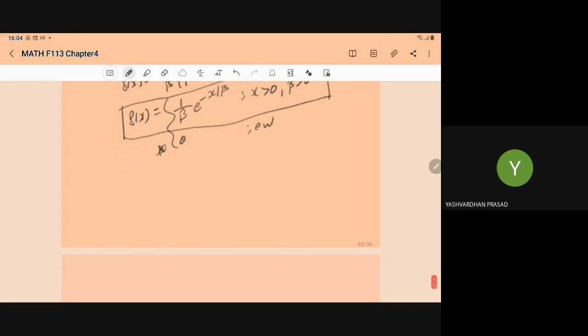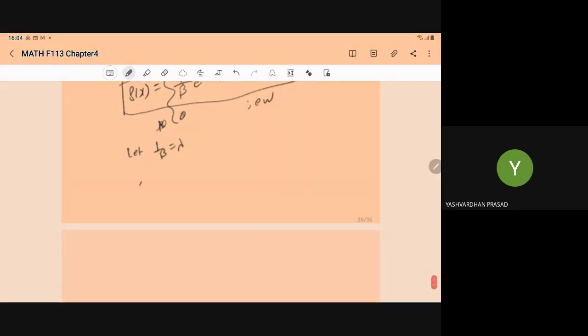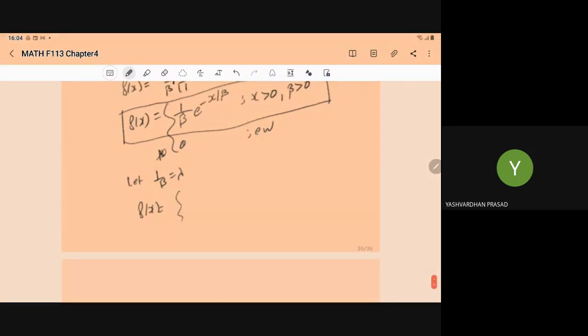Now if you let 1 upon beta equal to lambda, this f(x) can also be written as lambda e to power minus lambda x, for x greater than 0, lambda greater than 0, and it is 0 elsewhere.